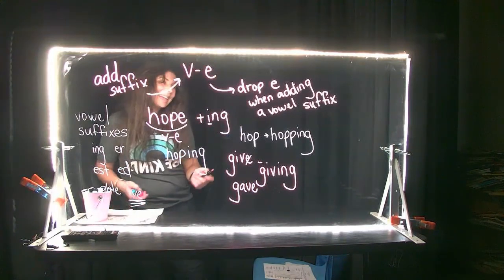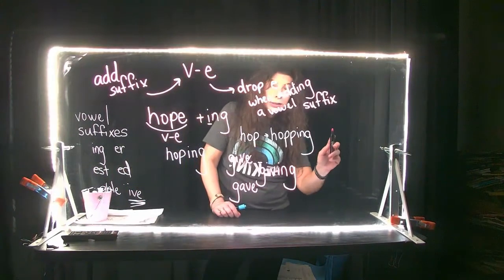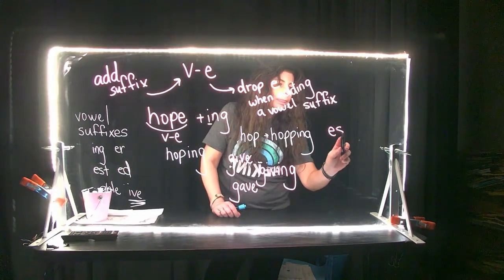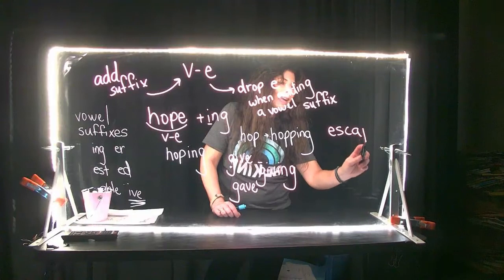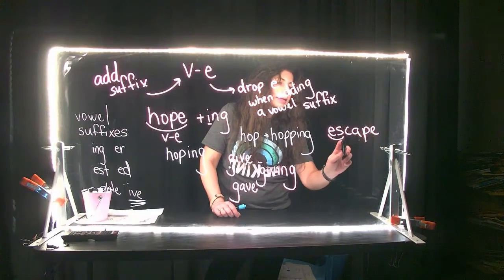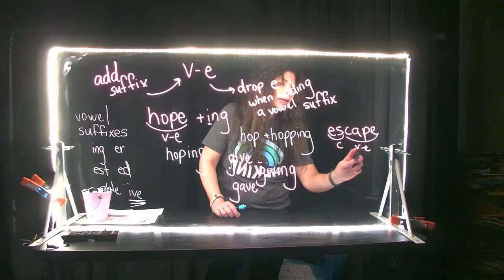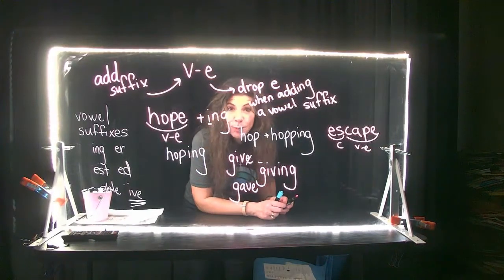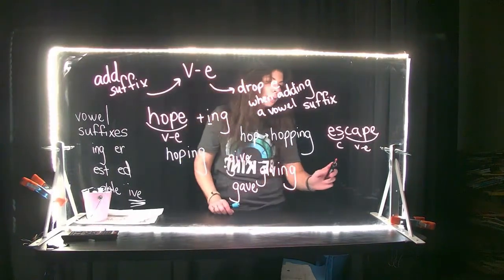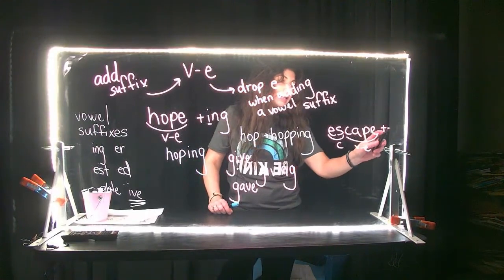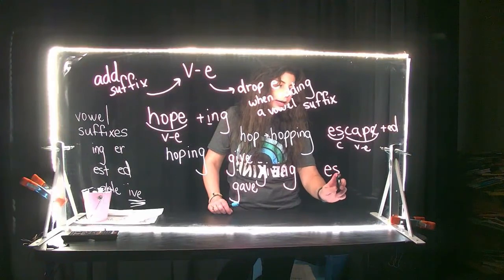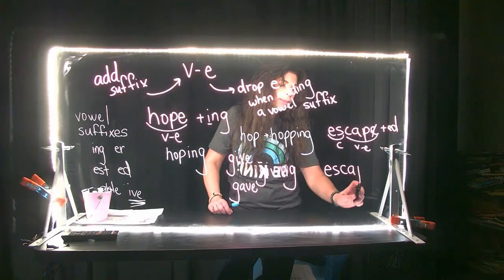So if you want to say escaped, some of you did the escape room. Escape. Escape. It's a close with the vowel consonant E. If you want to say you escaped from the escape room, you're going to add an ED. So because of that, you're going to drop that E. E-S-C-A-P.